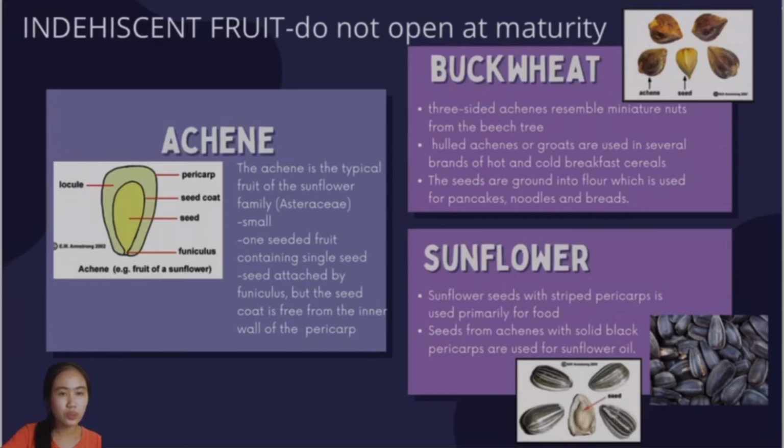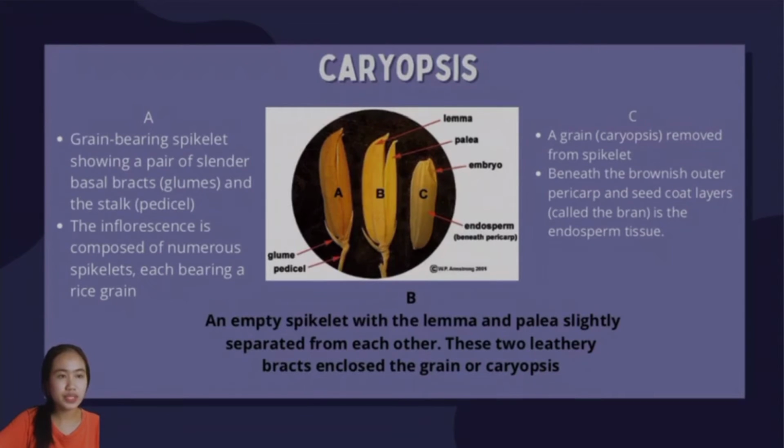Sunflower seed with stripped pericarp is used primarily for food. Seed from achene with solid black pericarp are used for sunflower oil. The next one is caryopsis.